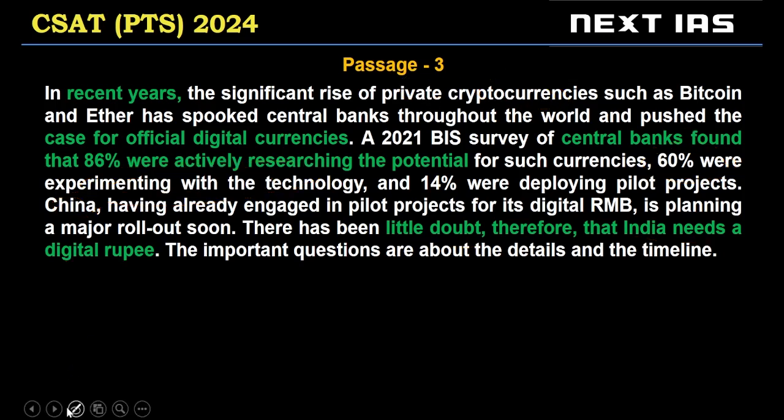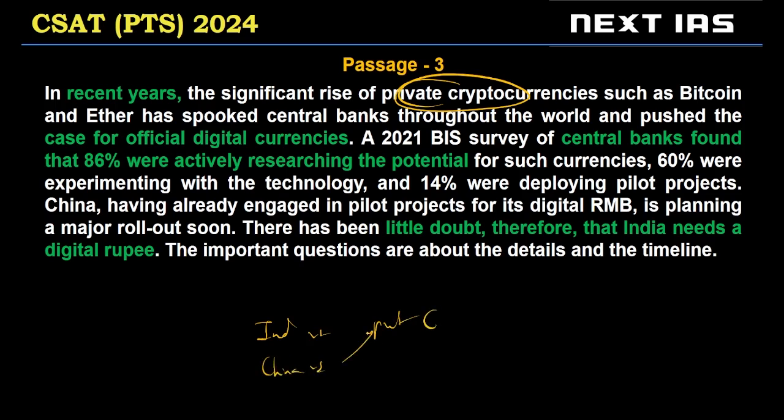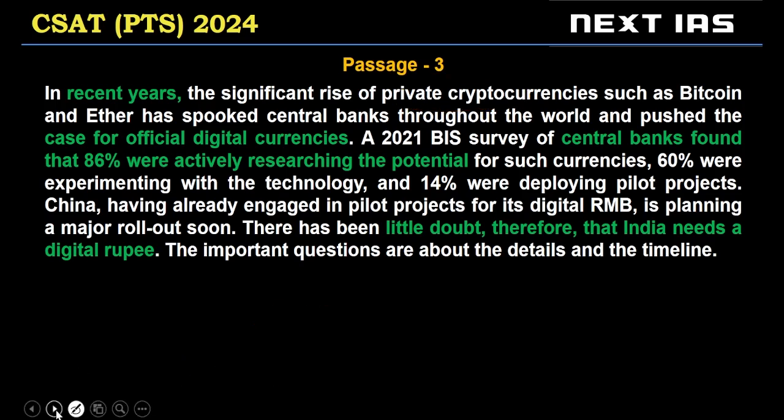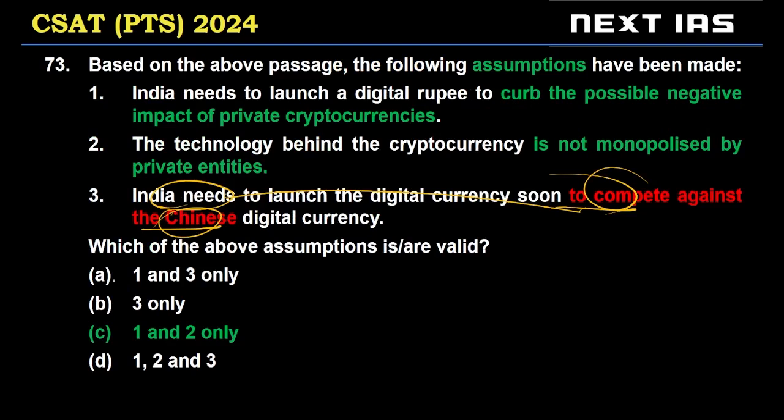So the competition in this case is versus private cryptocurrencies. So India versus private cryptocurrencies, China versus private cryptocurrencies. We aren't discussing India versus China, right? So many students had felt that 3 is also a valid choice, but it's invalid. The correct answer is C, 1 and 2 only.